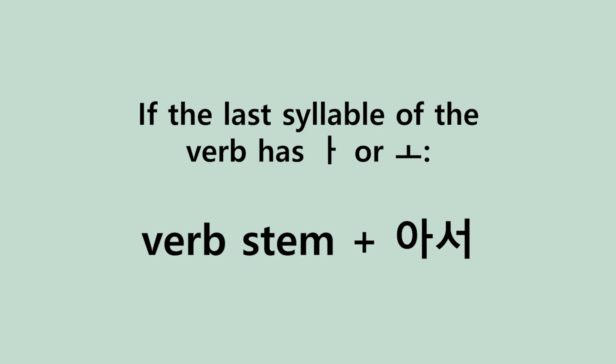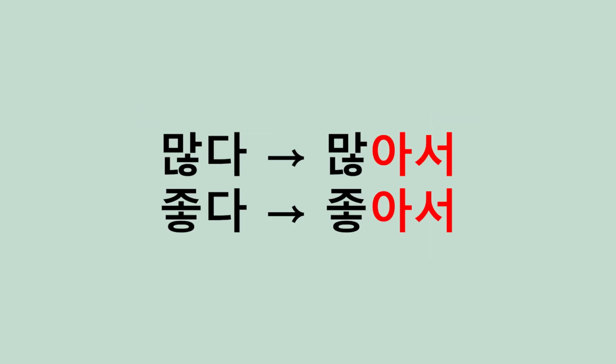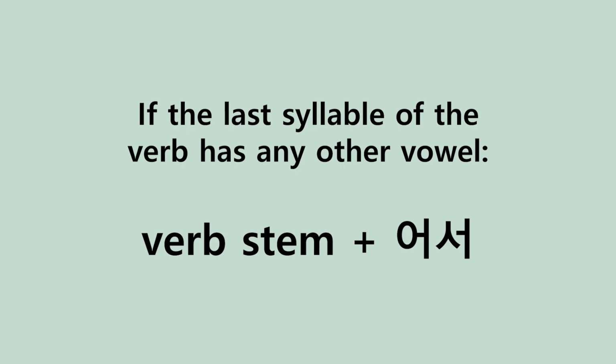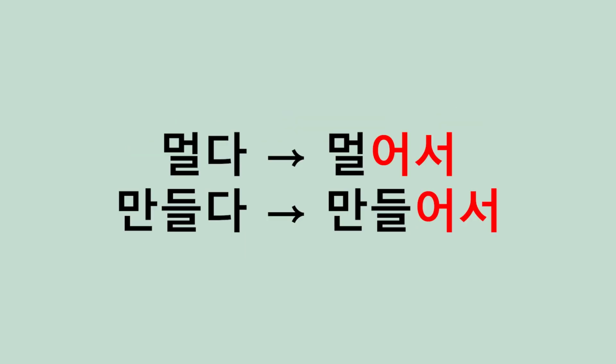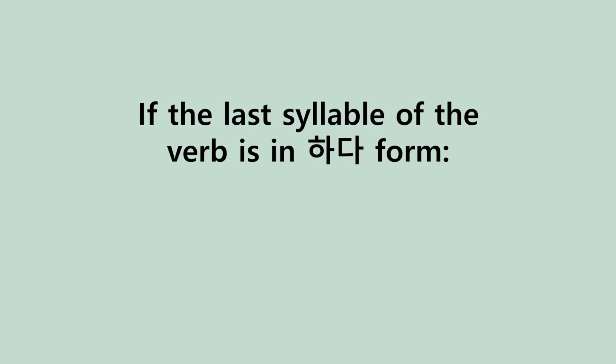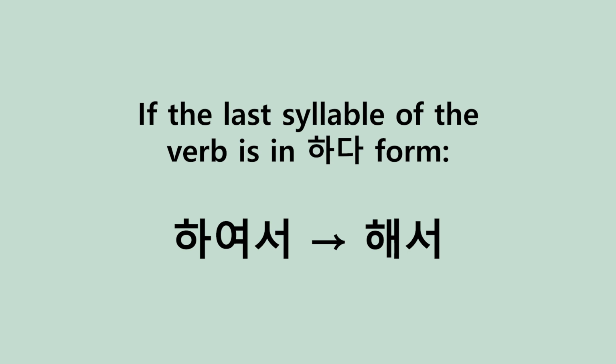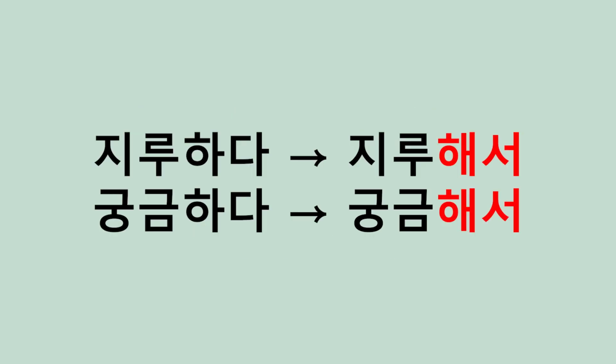So for example, 많아서, 좋아서, etc. And if the last syllable has any other vowel, then you conjugate it with 어서, such as 멀어서, 만들어서, etc. And if the verb is a 하다 form, then you conjugate it with 여서, but 하여서 gets contracted into 해서. So 지루해서, 궁금해서, and so on.